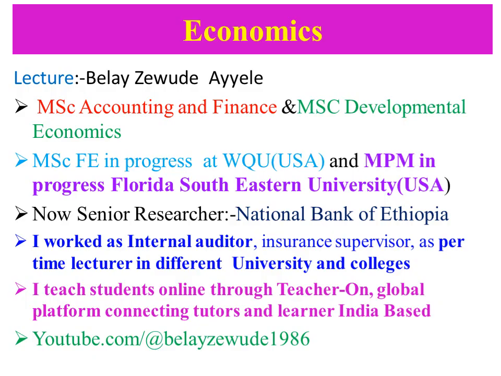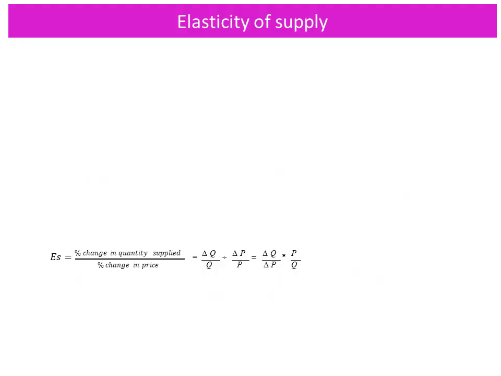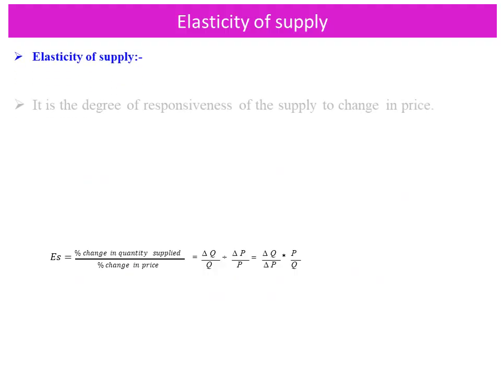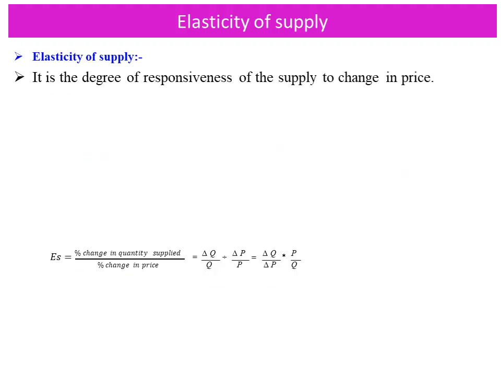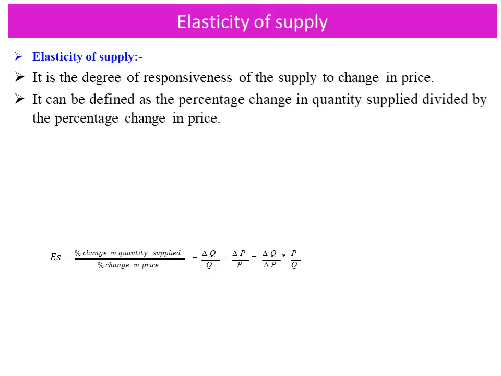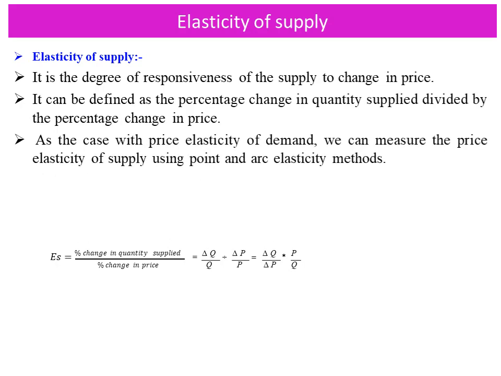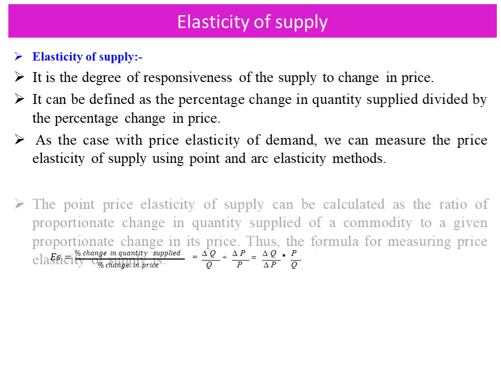Let's look at the first slide. Elasticity of supply is the degree of responsiveness of the supply to change in price. It can be defined as the percentage change in quantity supplied divided by percentage change in price. As with the price elasticity of demand we have seen before, we can measure the price elasticity of supply using point and arc elasticity methods.